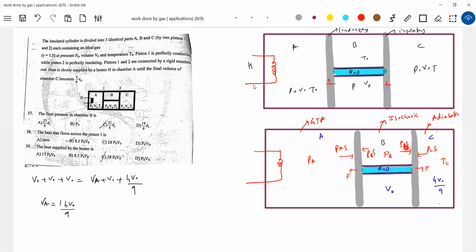If PB is greater than PC, the force F will be like this. If PC is greater than PB, the force will be like this. What is this F? Force by the rod on the piston. That's why I'm showing it on the pistons, I'm not interested in the rod. So altogether there'll be a force between the rod and the piston. When will F be 0?